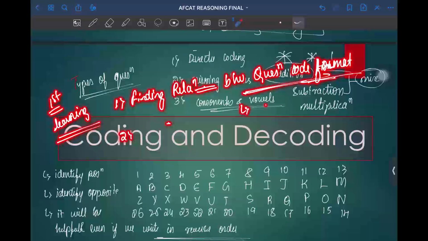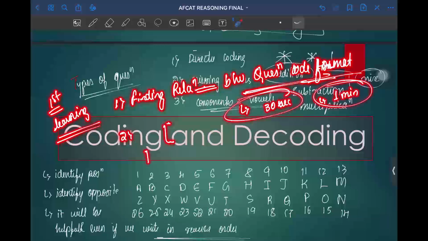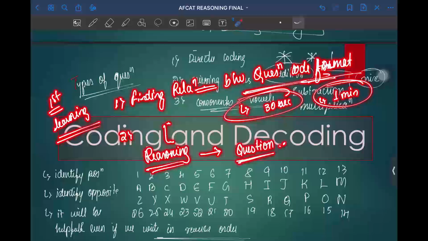Once you complete your reasoning part and go on solving different kinds of questions, you'll come into the thought process such that whenever you see the question, you'll start thinking in such a way that you'll be finding the right approach which the examiner follows.